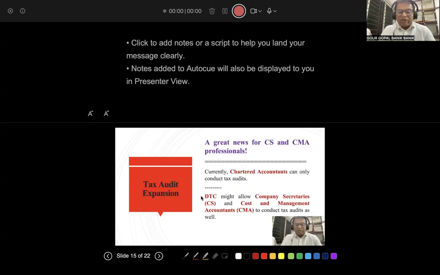There is a very happy news here for those who have passed company secretary and cost and management accountant exams. For them it's a very good news as a part of their profession, because earlier tax audit was conducted only by chartered accountants, but now tax audit will be conducted by company secretaries and cost and management accountants also.